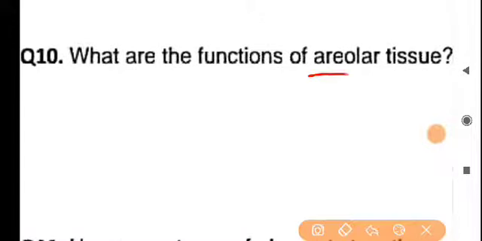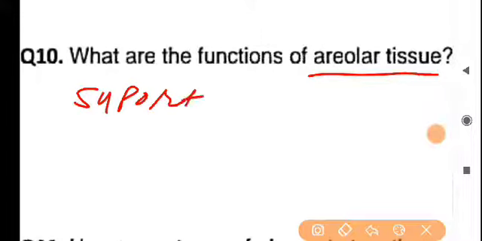Areolar and adipose tissues are two different types of proper connective tissues that you have learned in the portion of histology, in the portion of animal tissues. So these are the proper connective tissues, and the function of areolar tissue is to support the skin.